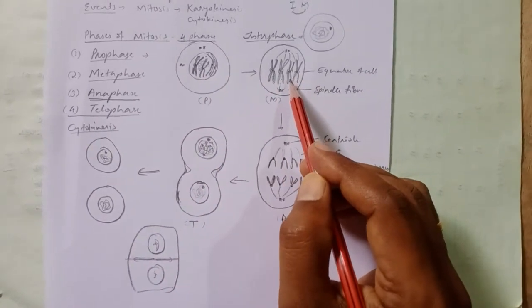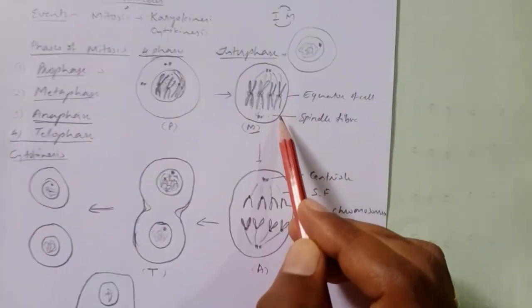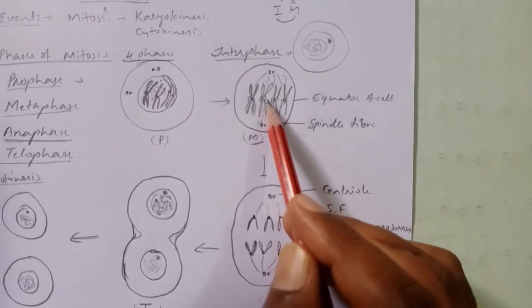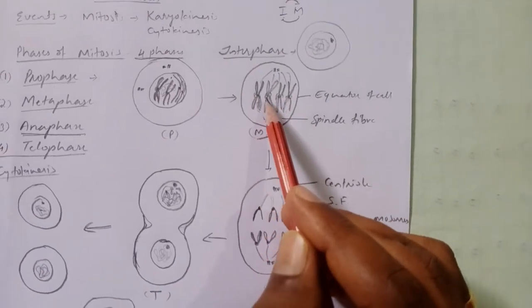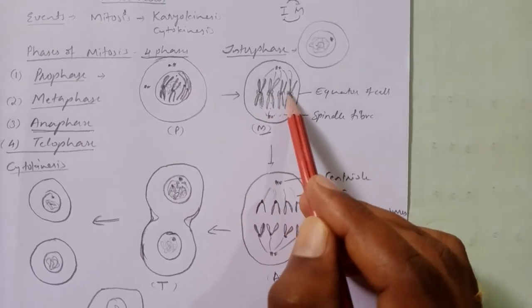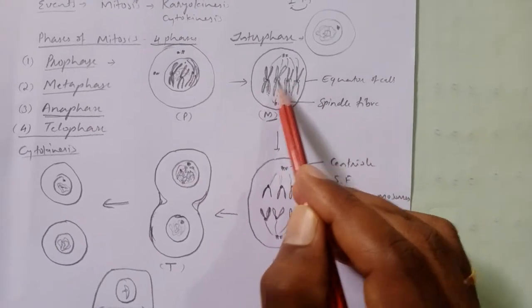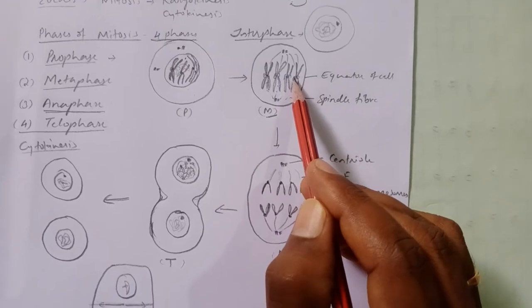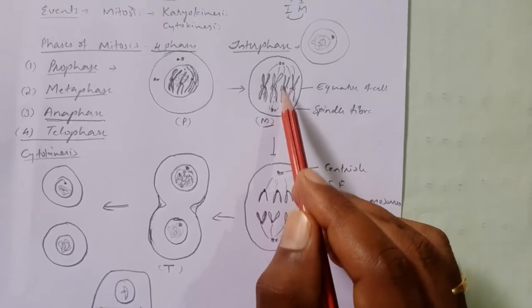In metaphase, all highly condensed chromosomes come at the equator. This is very important, and the equatorial plate is formed here, and it is a shorter stage, we can say.